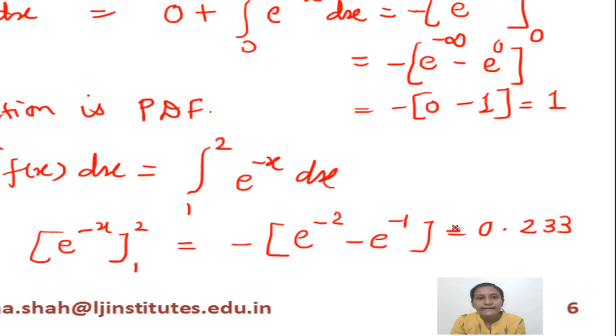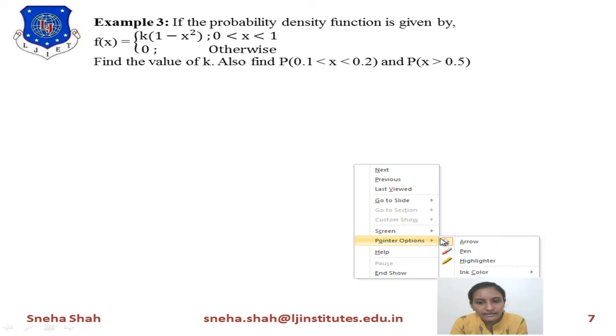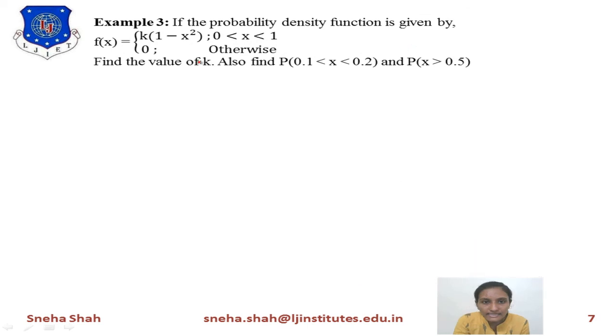Now the next example: if the probability density function is given by f of x equals this, then find the value of k. Also find P, meaning the probability of x between 0.1 and 0.2, and the probability of x greater than 0.5. Now how will we calculate this example? To calculate this example, you are given that this function is a probability density function.